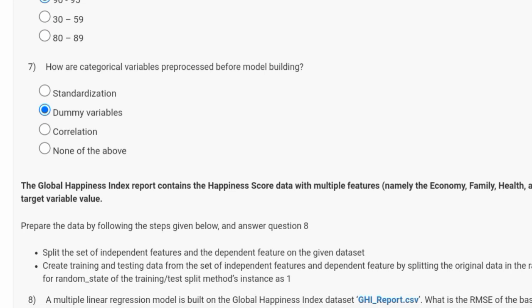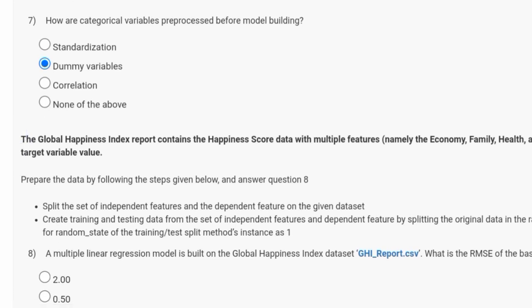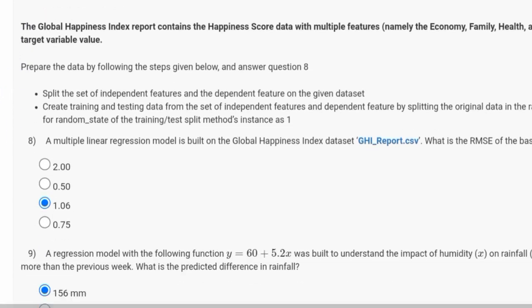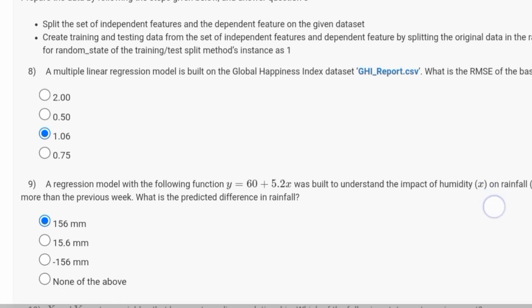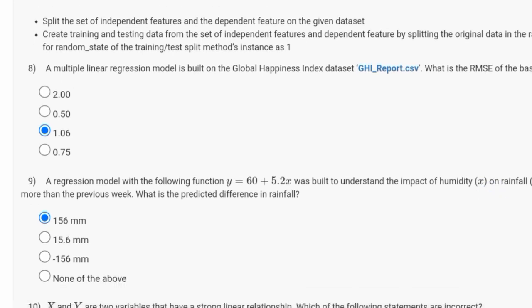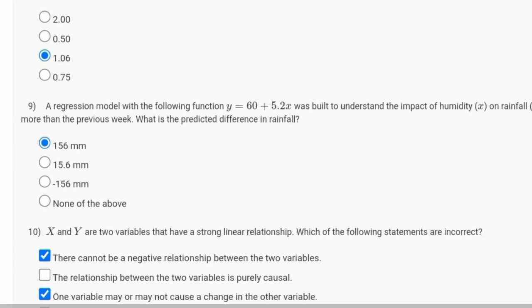So for the seventh question, how are categorical variables pre-processed before model building? Option 2, dummy variables is the correct answer. For eighth question, a multiple linear regression is built on the global happiness index dataset ghi_report.csv. What is the RMSE of the baseline model? So option 3, 1.06 is the correct answer.